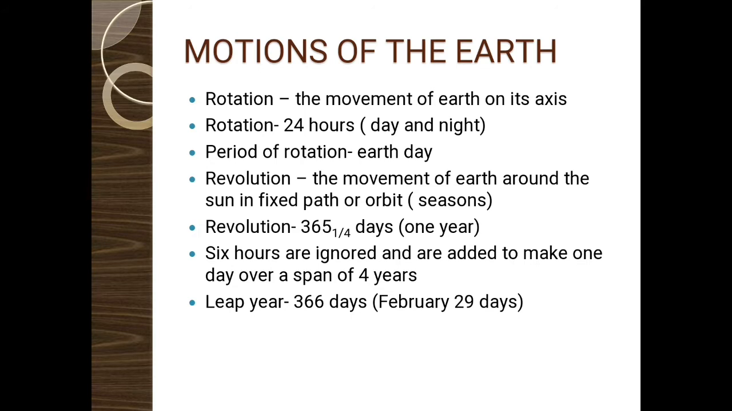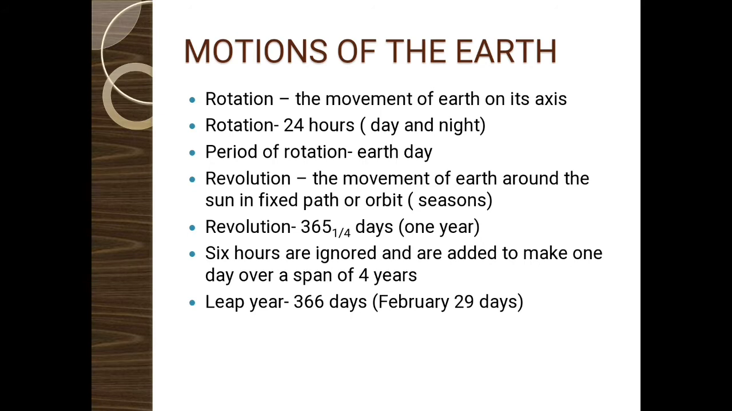But for our convenience, we ignore the 6 hours, and these 6 hours are added to make 1 day over a span of 4 years. How did these 6 hours come? Because for a day there is 24 hours. Therefore 1 by 4th day means 24 by 4, which is equal to 6 hours. 6 hours is ignored per year. So after 4 years, these 6 hours are added and reach 24 hours. 24 hours means 1 day. So this 1 day is added over a span of 4 years.